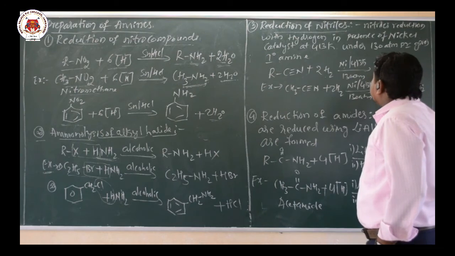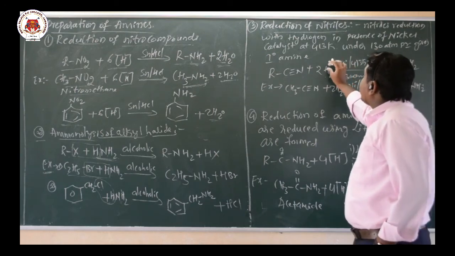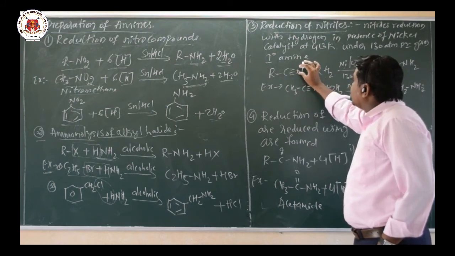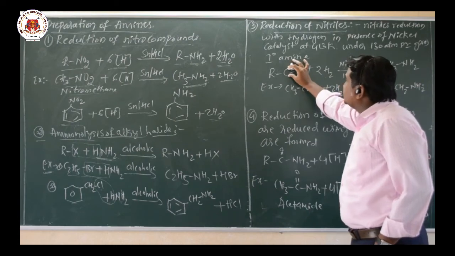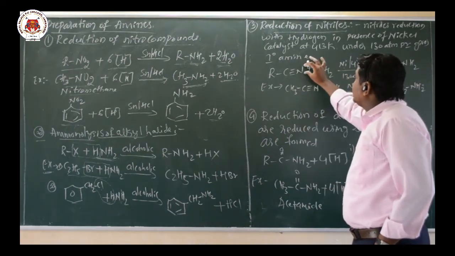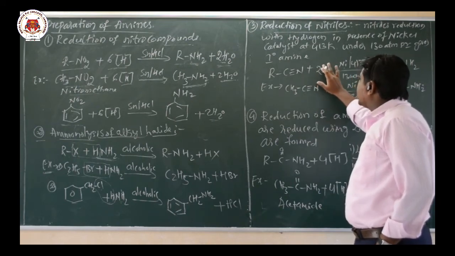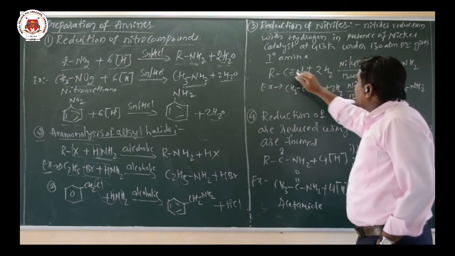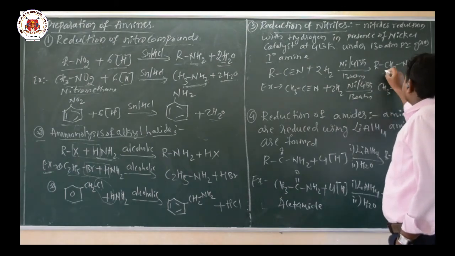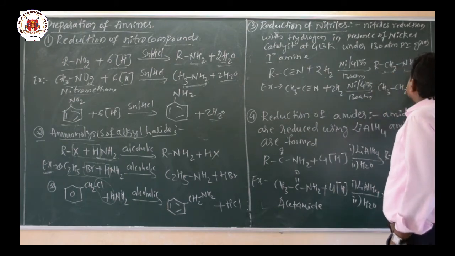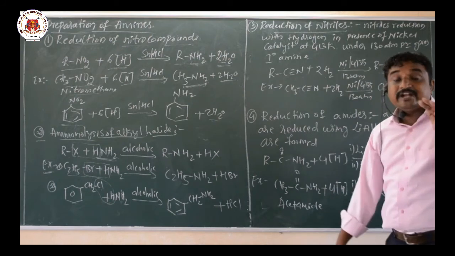Primary amine. Here addition of hydrogen takes place across the triple bond, and totally 4 hydrogen atoms are added. 2 hydrogen atoms are added to the carbon, so that becomes CH2, and 2 hydrogen atoms are added to the nitrogen, so that becomes NH2. So it becomes RCH2NH2, by reduction, addition of hydrogen atoms.